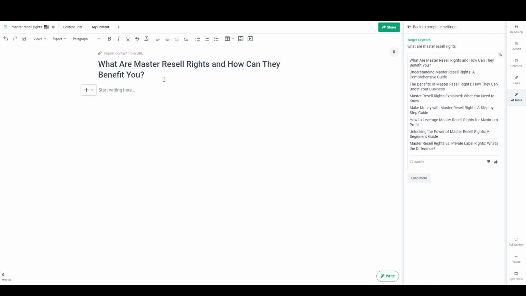So I'm already in a new Frase document here. I started with the SEO outline builder, and I added a few frequently asked questions, which are in the outline here. And then I just came to AI tools and I searched step 0, which pulled up one of my custom templates that turns a keyword into a title. And so the keyword I'm working with is master resell rights, which is something I want to write about on my blog. So I put master resell rights into my template and it came up with these ideas, and I chose this one. So now we've got the keyword, the idea for the article, as well as a working title.